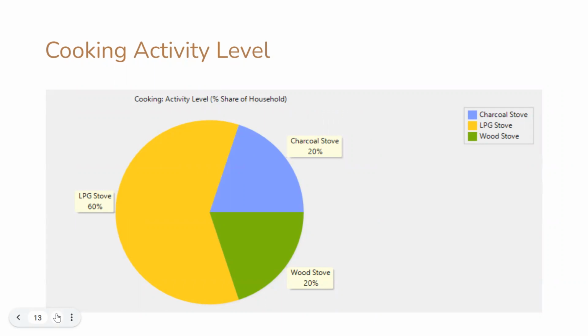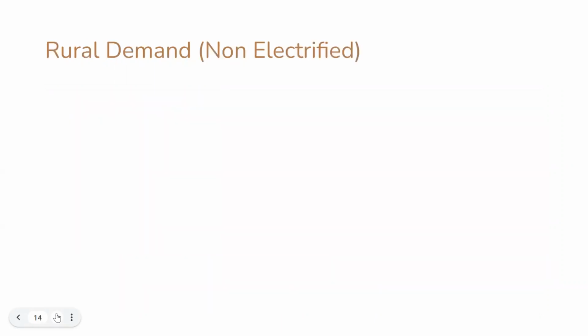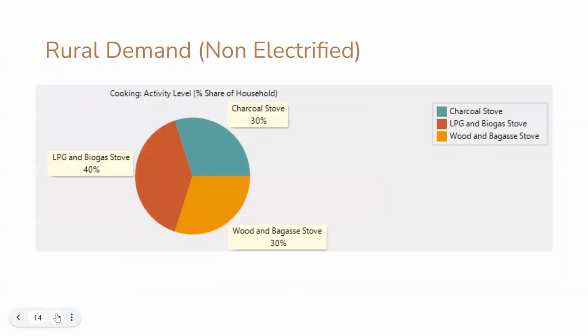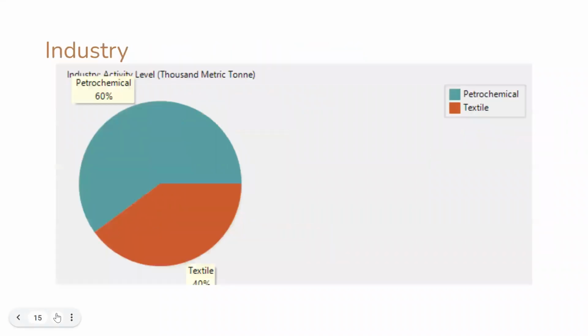Section 1 is about the charcoal stove 20%, wood stove 20%, and LPG stove 80%. Rural demand non-electrified will be divided into sections. Section 1 is the charcoal stove at 20%, LPG and biogas stove 40%, and wood stove 30%.